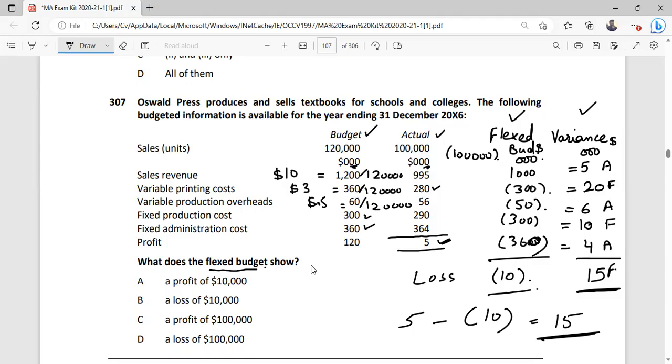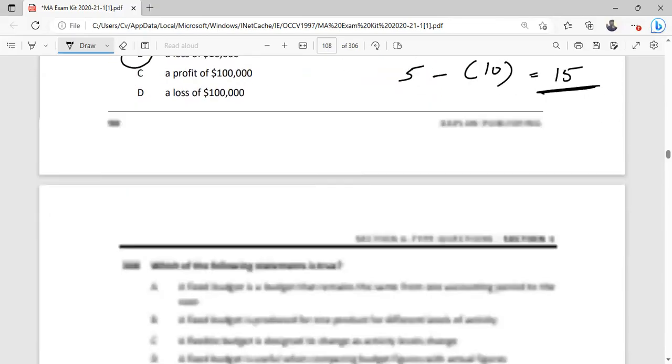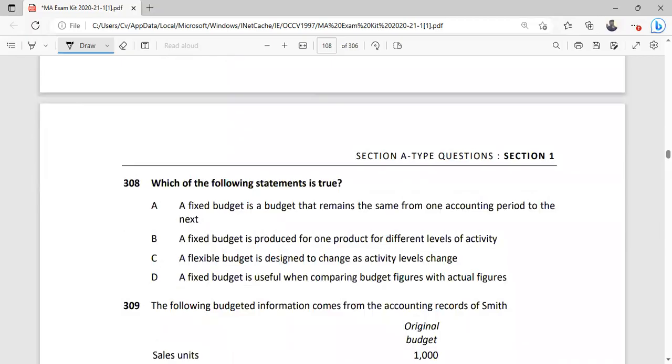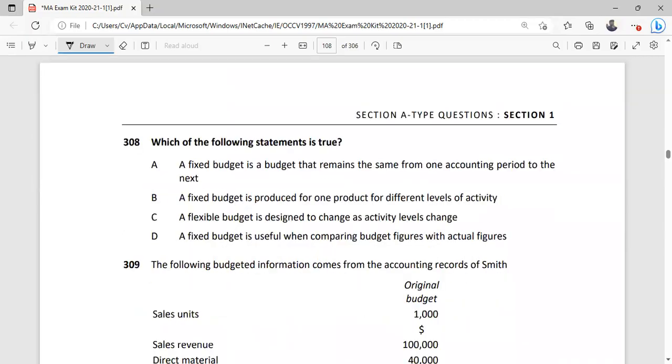So we can say that our flex budget is correct, our variances are correct. Although the requirement of this question is just to calculate the profit and loss for the flex budget, so with respect to this requirement, B is the right answer. Now, whenever we have a question from the flex budget, follow these principles to calculate flex budget and the variance.